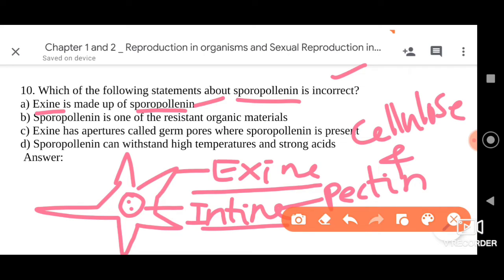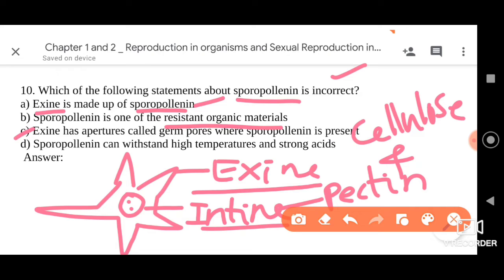So here the first option is correct. Anyway, second, let us move on. Sporopollenin is one of the resistant organic materials. As I told you, yes indeed, sporopollenin is a resistant organic material. Because of that only it is resistant against environmental stress.